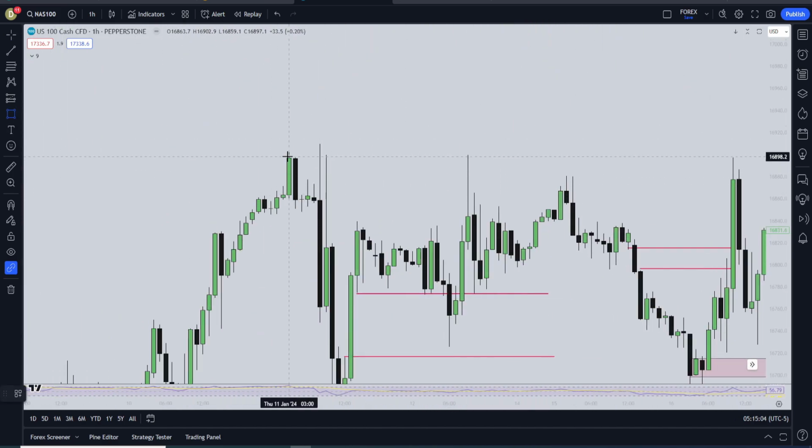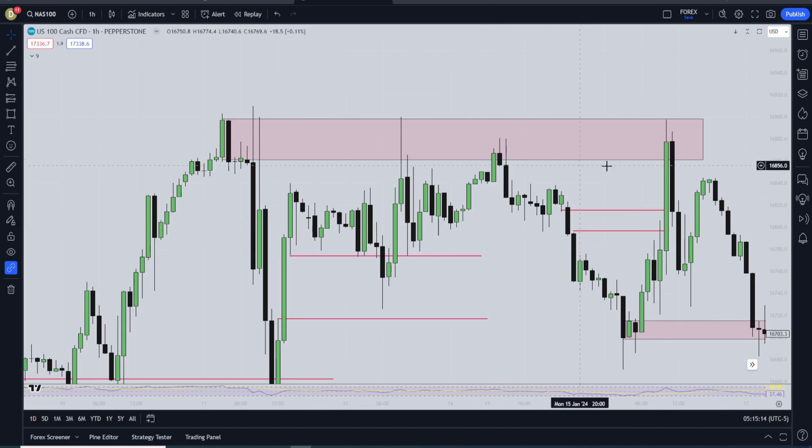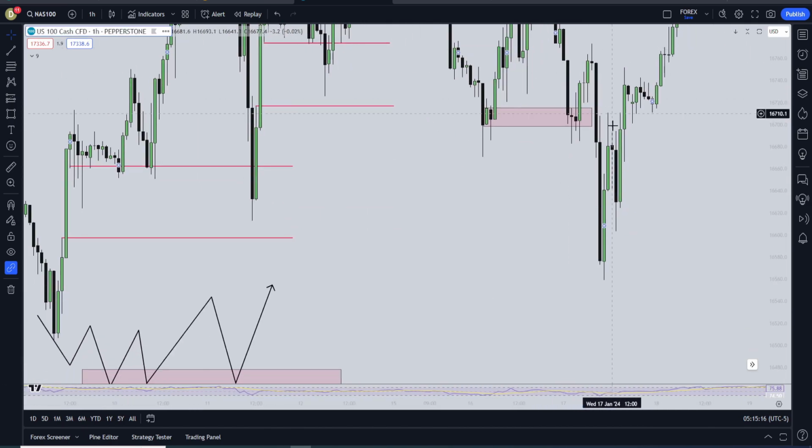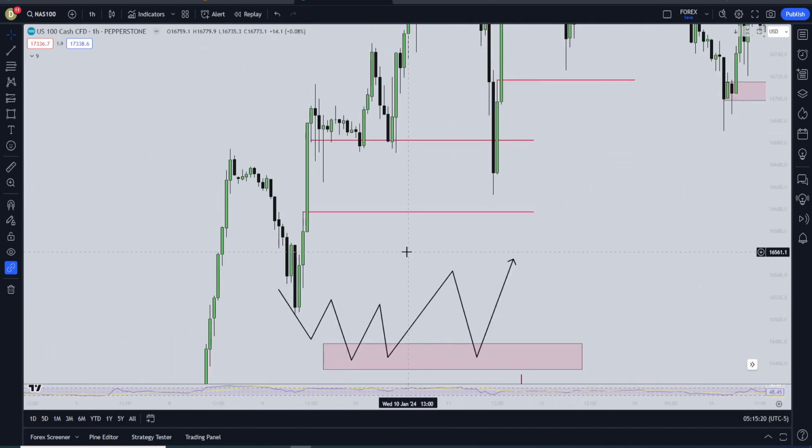Here is another example of an order block. Boom. If you see these candles like that, that's an order block. And you can see here, price fully rejects this area. 1, 2, 3, 4 times. 4 times before making another low here. That's a perfect example of an order block.